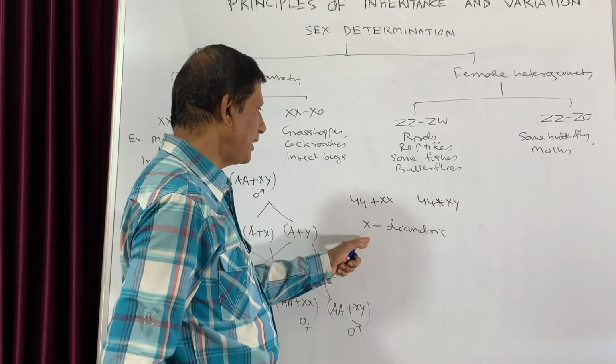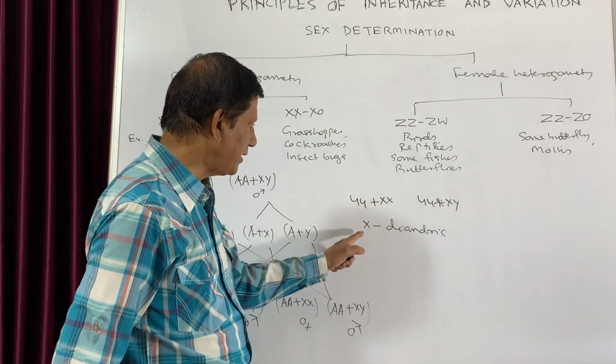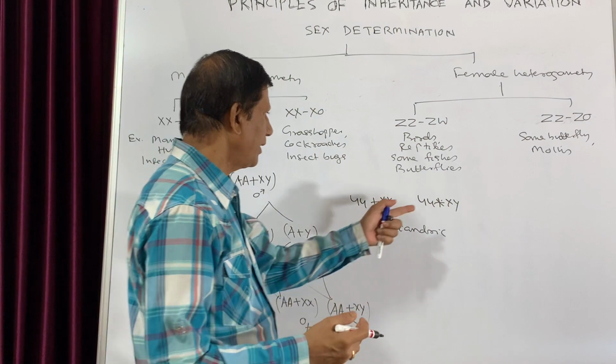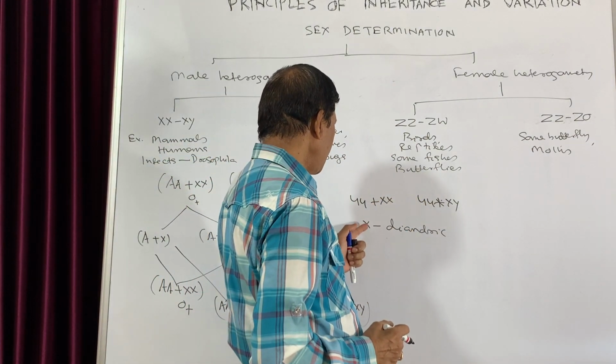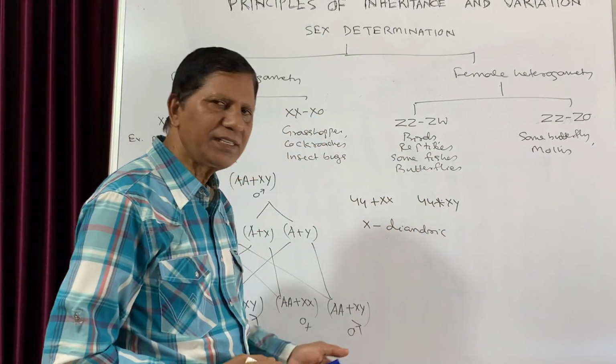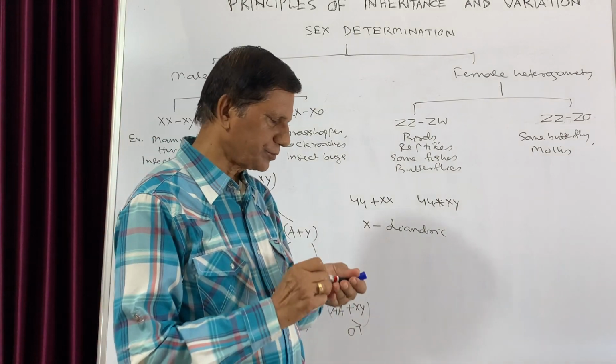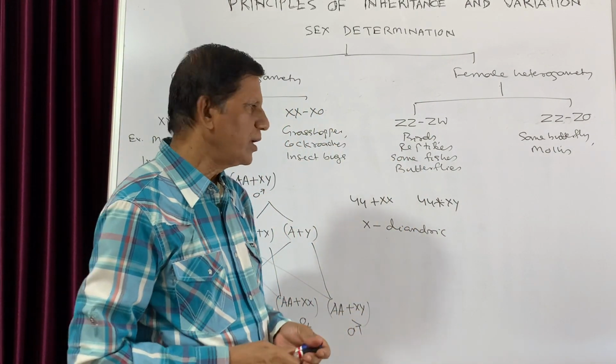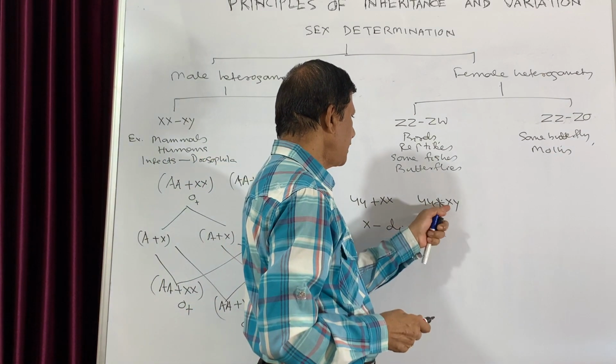And usually the genes which are present have no other allele. Because in this case, the diandric genes, suppose some genes are present in the X chromosome. Suppose you take the case of this X chromosome.